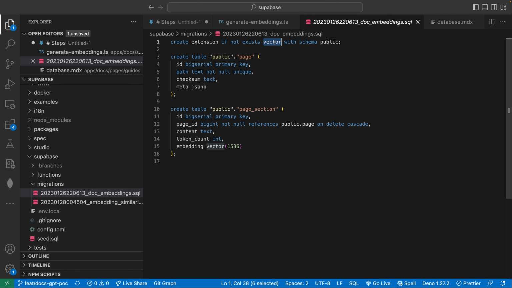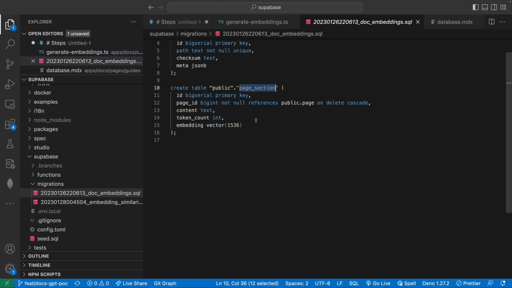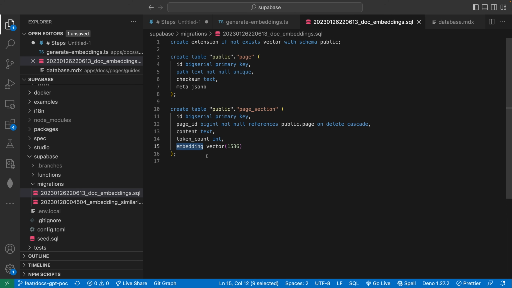pgvector just shows up as vector within Postgres. So that's the word we use here. We create our page table, nothing too fancy about this. And then our page section, also pretty standard other than this last line here. So we create a column. The name of the column is embedding, right? This is arbitrary. We could call this whatever we wanted, but embedding, I think, matches its purpose best.